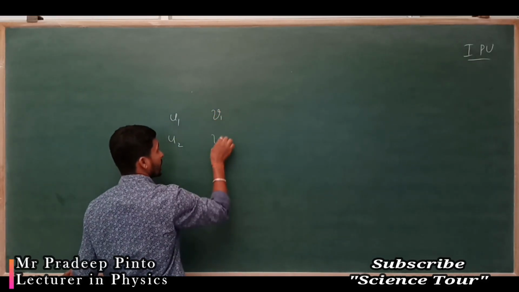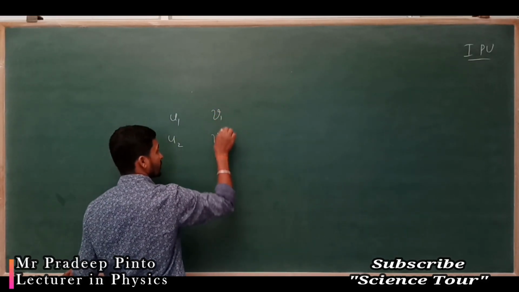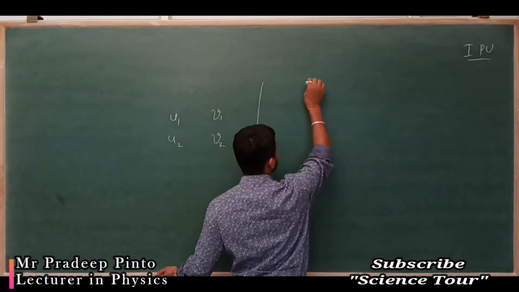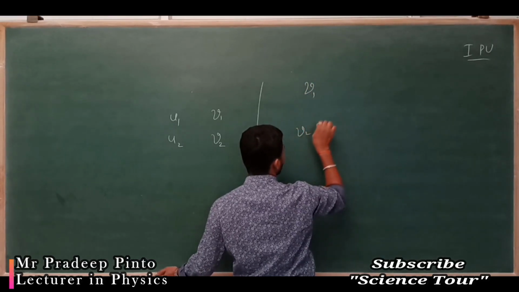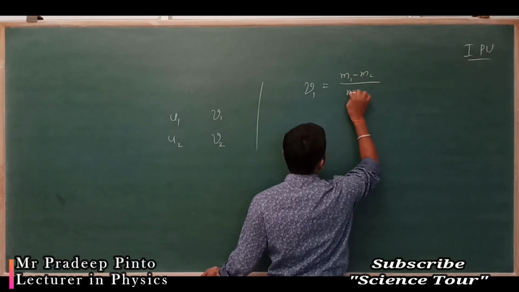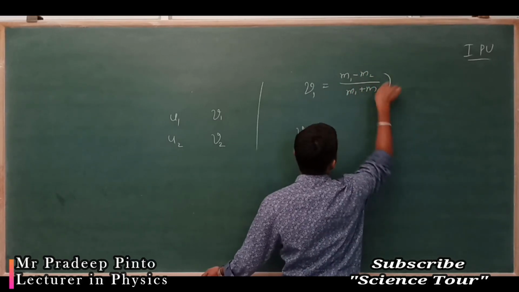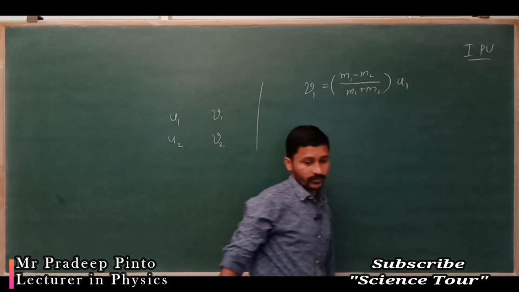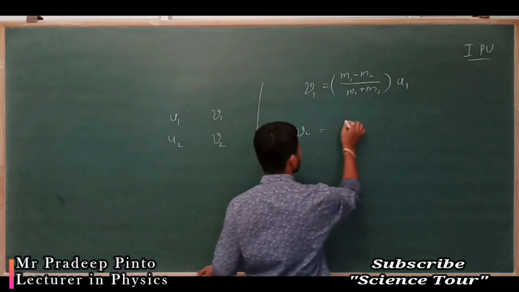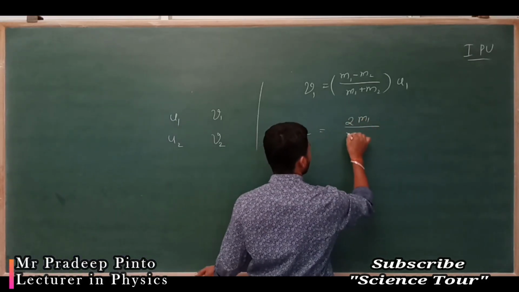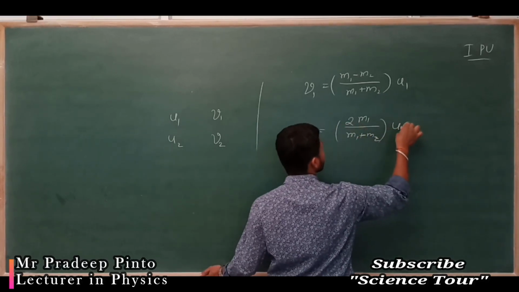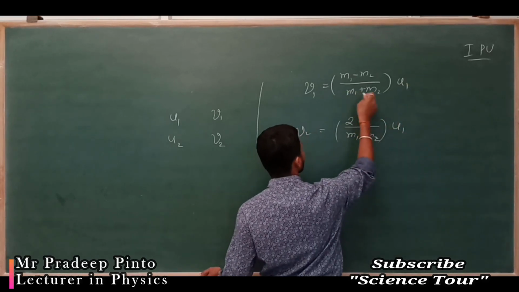So v1 and v2 mean the final velocities, the expressions we have got. v1 is nothing but (m1 minus m2) divided by (m1 plus m2) into u1, right? That was our expression. Next, v2 is nothing but 2m1 divided by (m1 plus m2) into u1. See, u1 similar, m1 plus m2 similar.